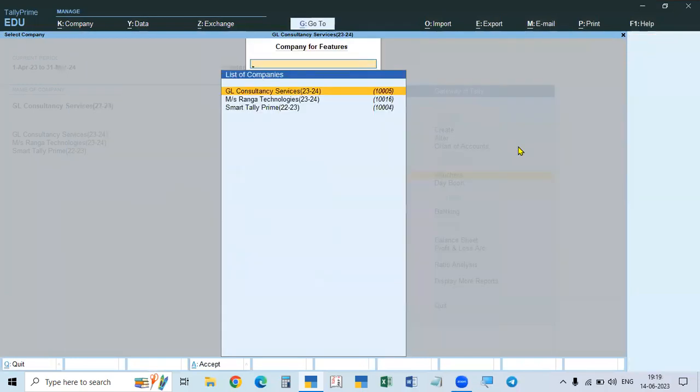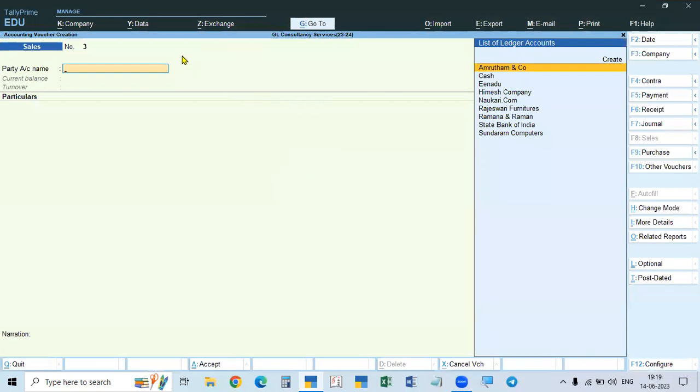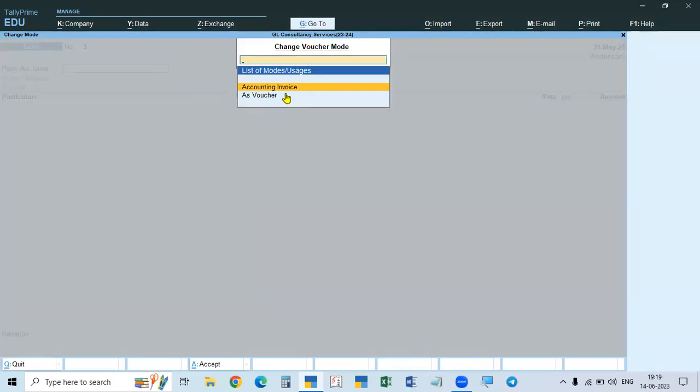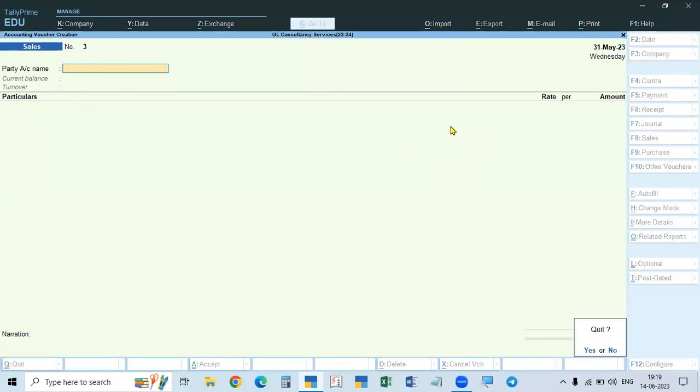That is why when you are making the entries, when you are selling the services and purchasing the services, we will go to the accounting invoice only. The item invoice will not be available because there are no goods. When you are making the entries, it will be only party name, no sales or purchases, then particulars and amount. That's all. There are no stock items.